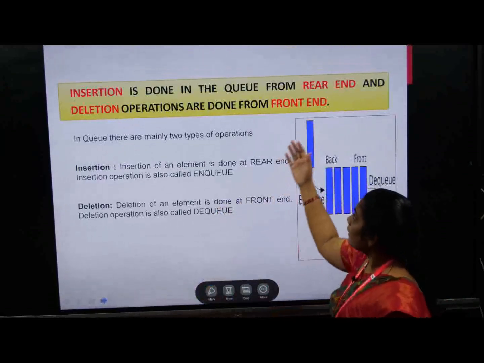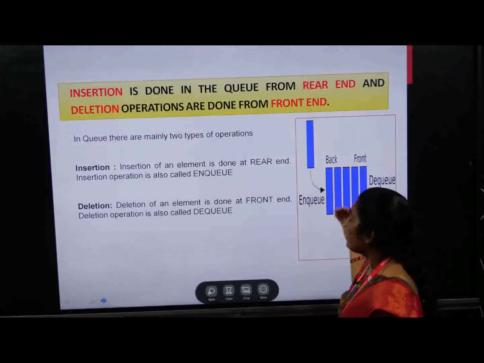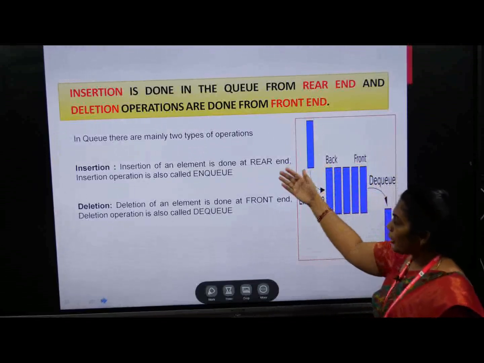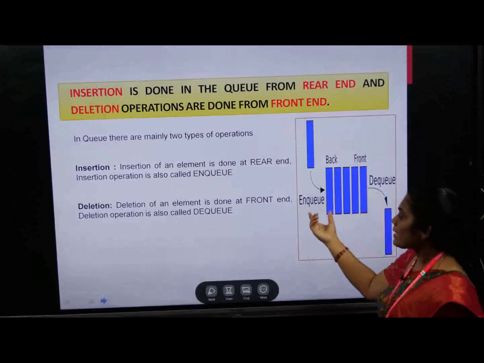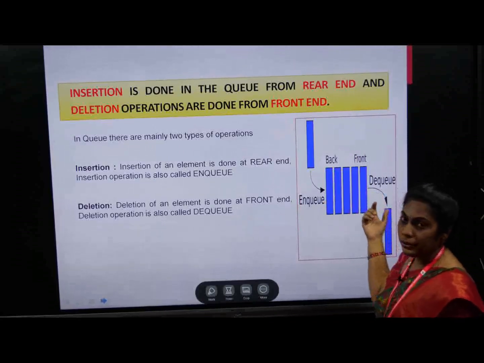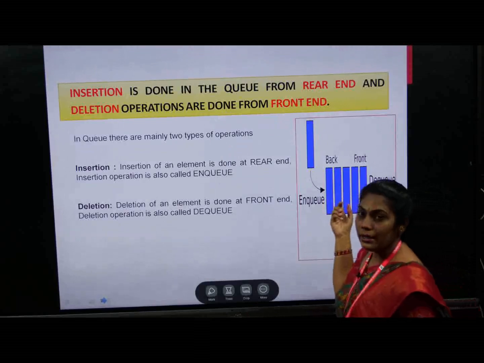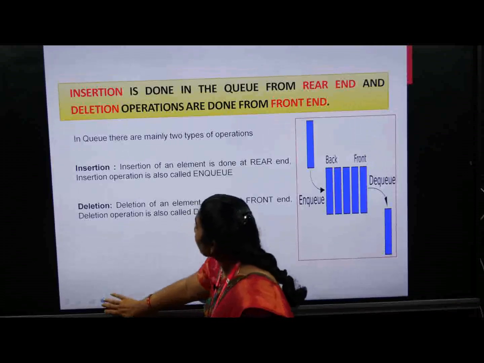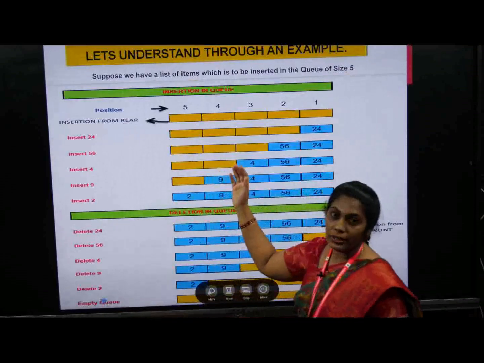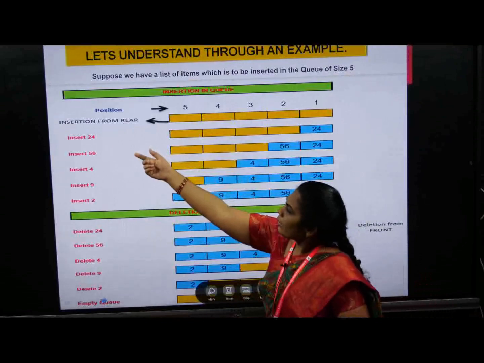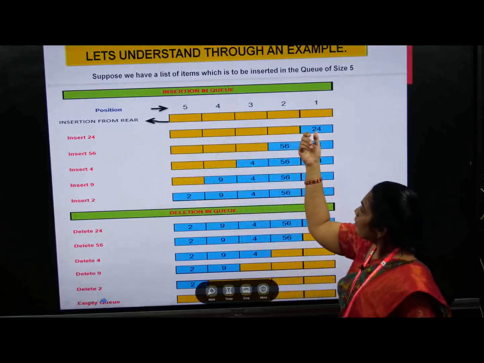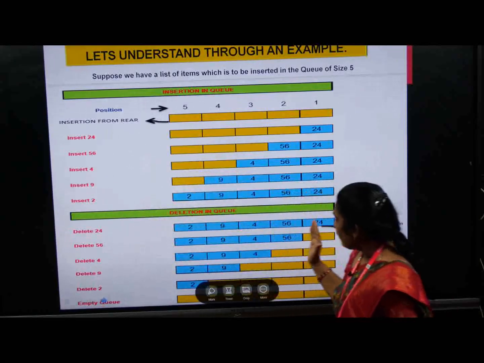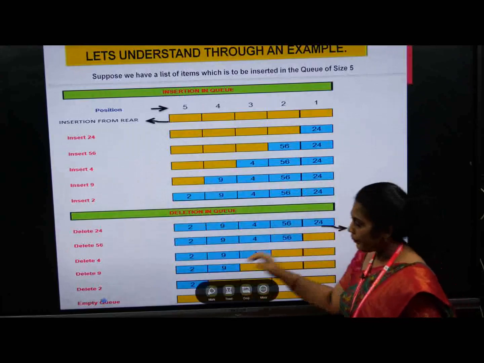Insertion is done in the queue from the rear end. Here in stack we use only the top, and in queue we have 2 ends. One end is enqueue, another end is dequeue. From enqueue we can insert the element, and from dequeue we can delete the elements. So it is one of the examples. Here we insert 24, it will be stored here, and when coming to deletion, it will delete from the front end.